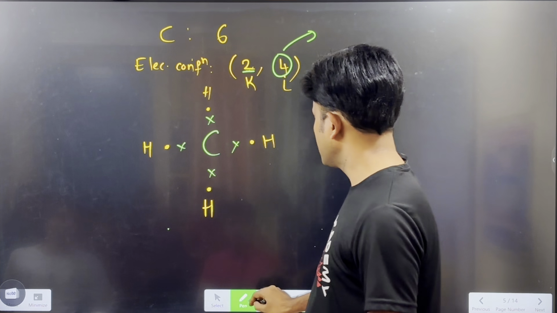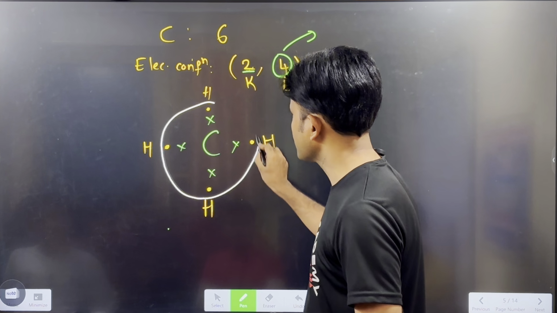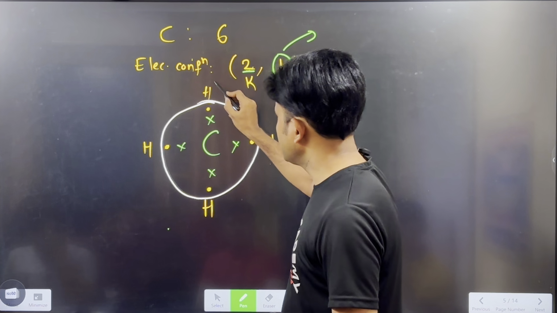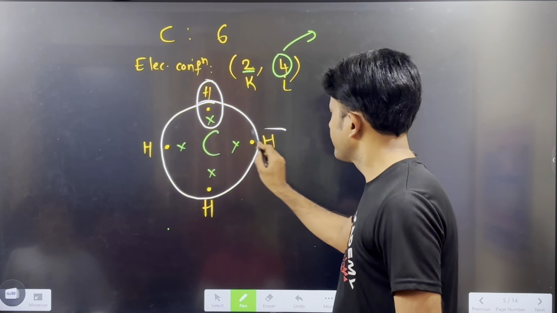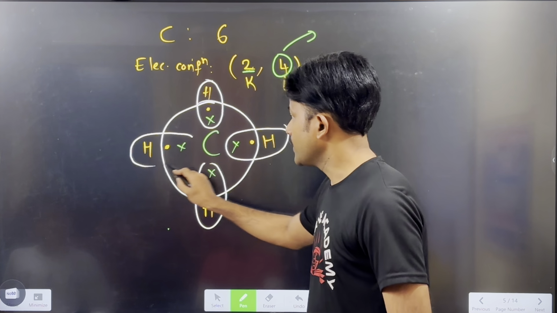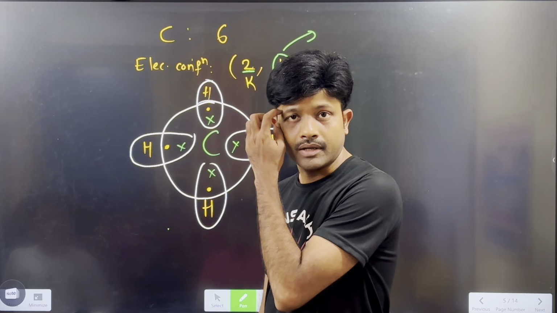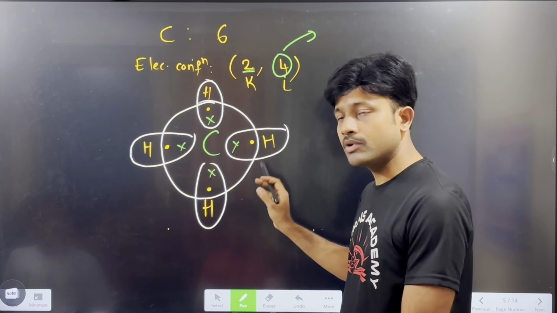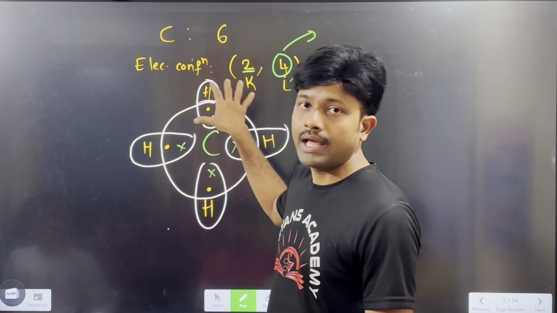Like that. Now you see, in the carbon atom, how many electrons do we have in total? Total we have 8 electrons. And these electrons are shared by whom? The hydrogen electrons. Like that it will form the bond with the hydrogen. Now you see, this compound we call methane. Now hydrogen is also getting a stable configuration, and carbon is also getting a stable configuration by sharing its 4 electrons with the 4 hydrogen electrons.